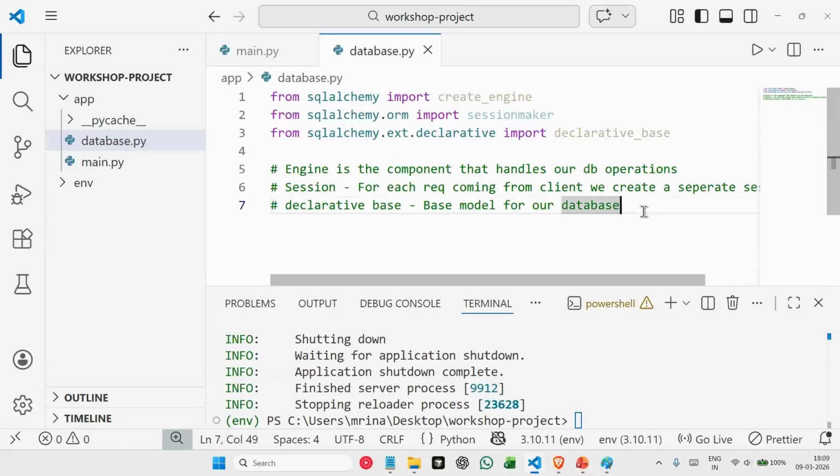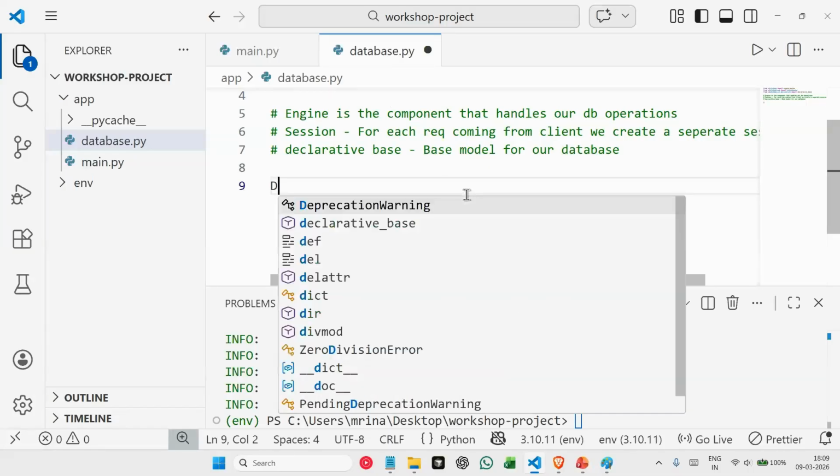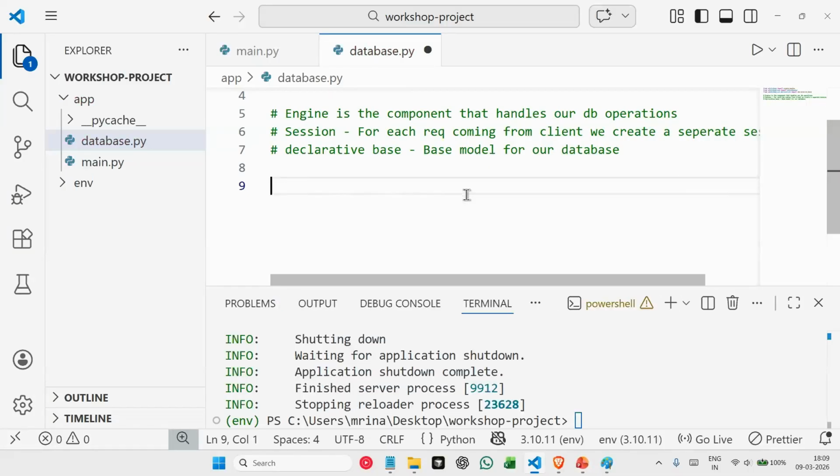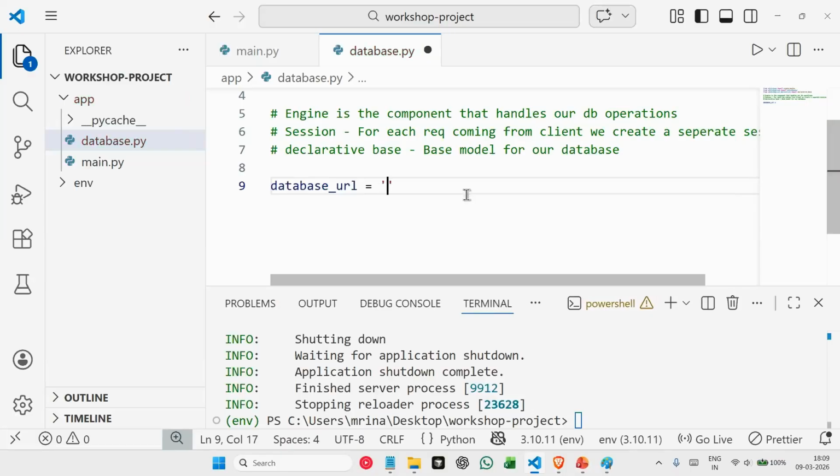Okay, so let's write our database configuration code here. So first, I'll say database URL is equal to SQLite. Since we are using SQLite database here, we are basically telling SQLAlchemy to create a database using SQLite, and here we are providing the path of our database file.